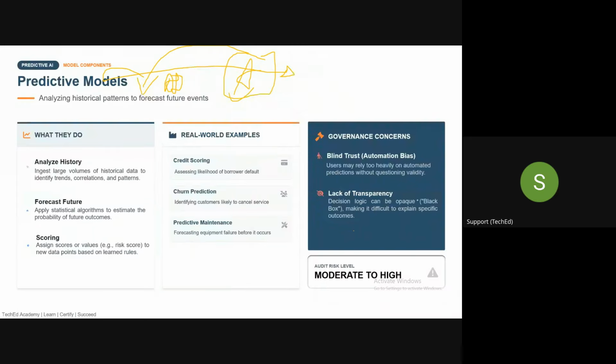Okay, perfect, guys. Is this clear? Now next is the predictive model. The example of a predictive model, guys, is something which gives a prediction based on the past historical data. This kind of model is used to forecast an event or a trend.